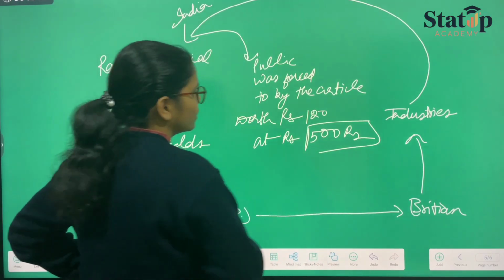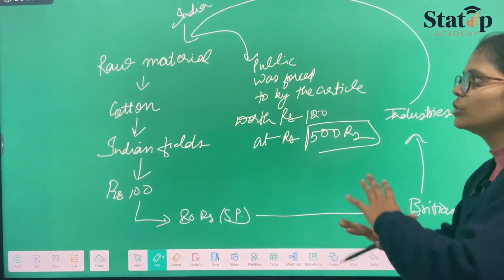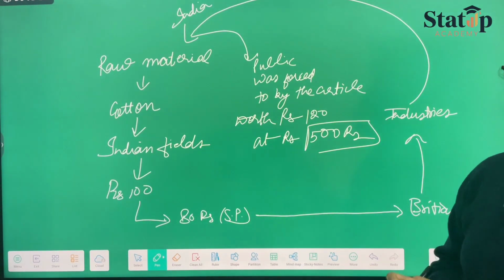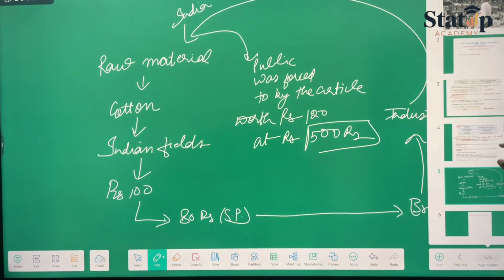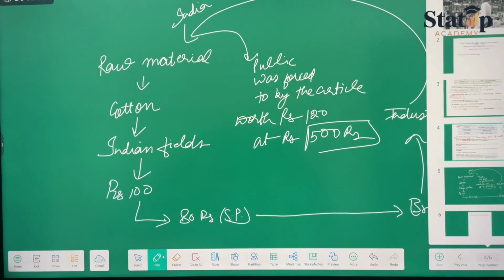So you can estimate the amount of profit the Britishers were making. So this is what I was trying to say. Okay, coming back to our topic. This was the nationalism in economic terms.